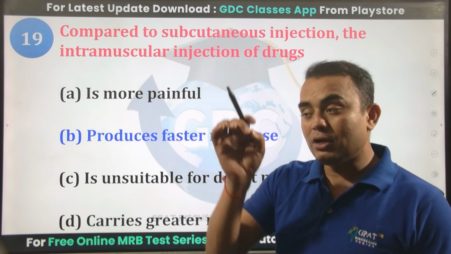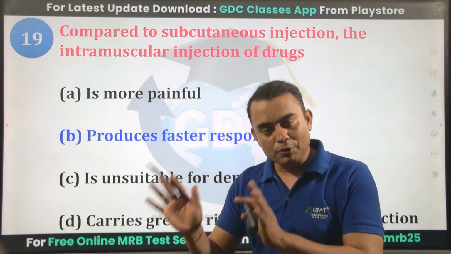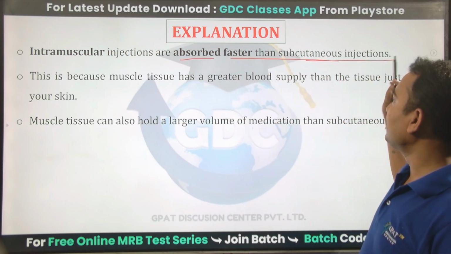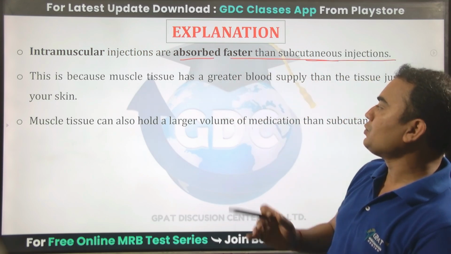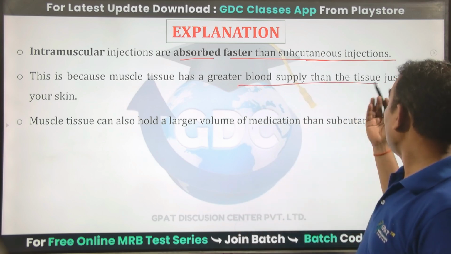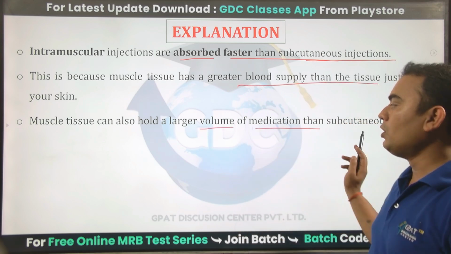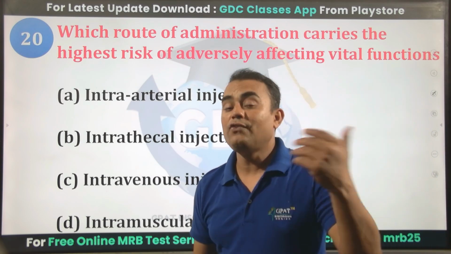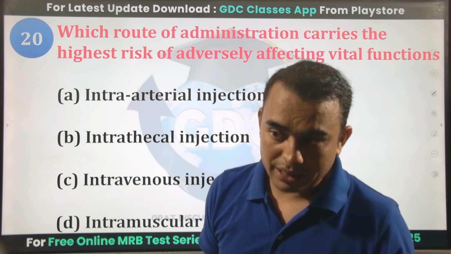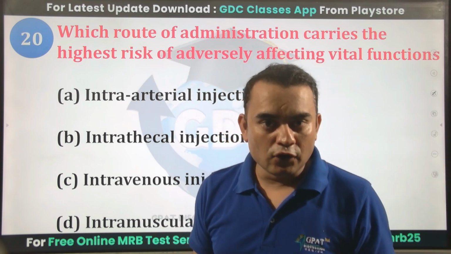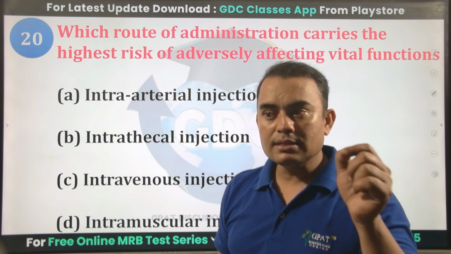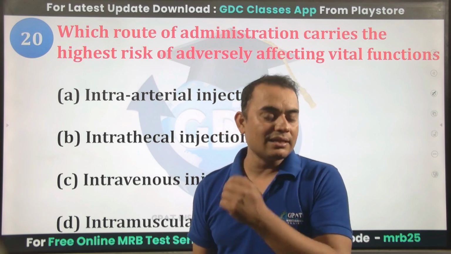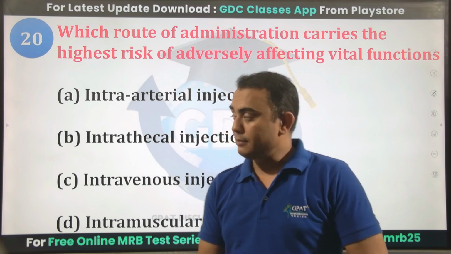That option is incorrect because in intramuscular, yes, it produces a faster response, but intramuscular injection absorbs faster than subcutaneous injection. This is because muscle tissue has a greater blood supply than the tissue just under your skin. Muscle tissue can hold a larger volume of medication than subcutaneous tissue. So that's why the IM route is faster compared to subcutaneous. The IM route is painful compared to subcutaneous. The IM route is suitable for depot preparation, as the drug is directly inserted into the muscle area.